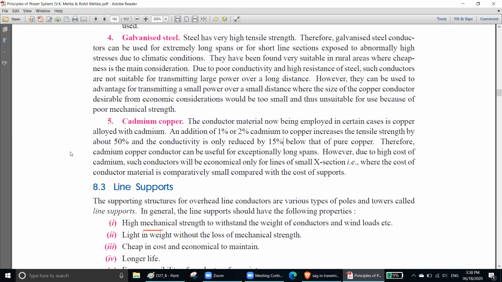That means when exceptionally long span means what? Exceptionally long spans like river.